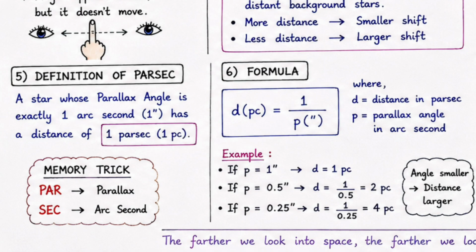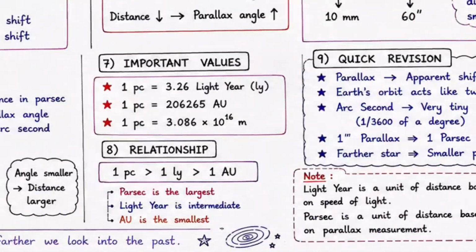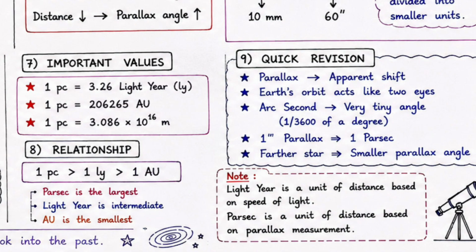Now the definition of parsec: a star whose parallax angle is equal to 1 arc second has a distance of 1 parsec. You can memorize it by using par for parallax and sec for arc second. Both together make parsec. The formula for this is distance in parsec is equal to 1 upon parallax angle in arc second. These are some important relations between 1 parsec and other large distance units that you should keep in mind.